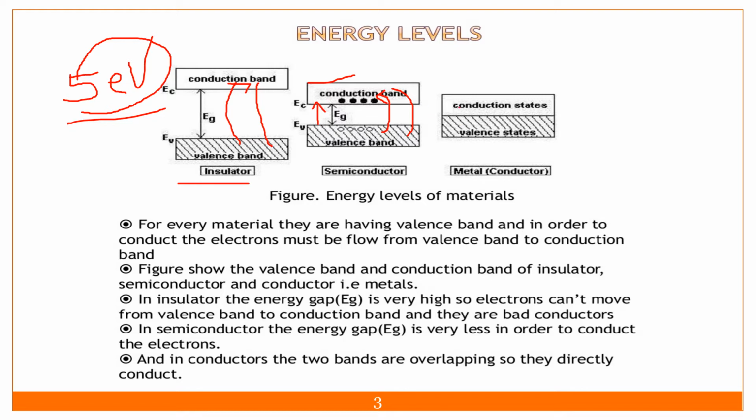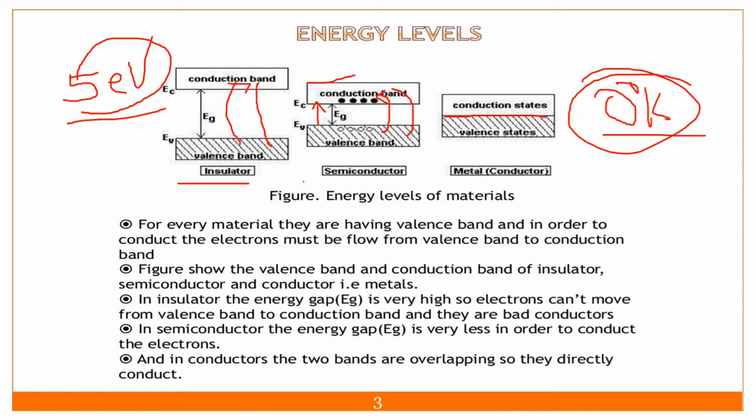And in the metal, the conduction band and the valence band overlap. So the valence electrons we have are already in the conduction band, even at 0 Kelvin. So conduction will occur in the metal even at 0 degrees Kelvin. Okay, so we'll move on.